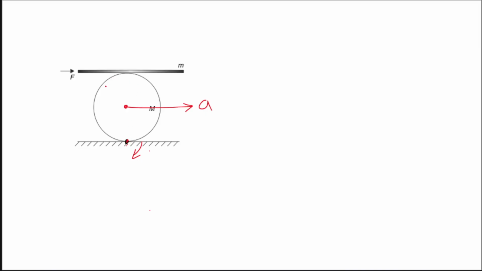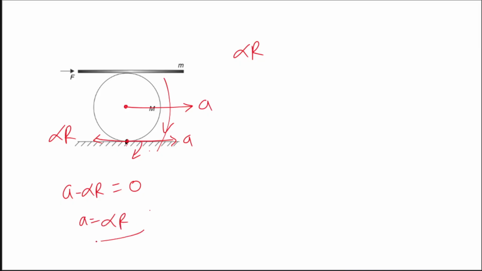Because of translation, each point will have the same acceleration, so this is also A in this direction. And because of rotation, it is rotating in this direction. Acceleration will be tangential, equal to alpha r, so here it is in this direction, alpha r. And A minus alpha r should be equal to the acceleration of the ground, which is 0. So A equals alpha r. Okay? This is one condition.